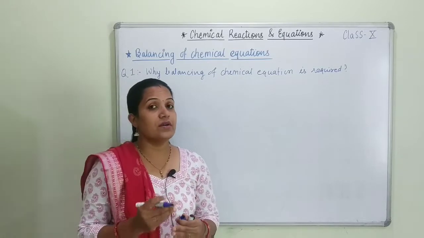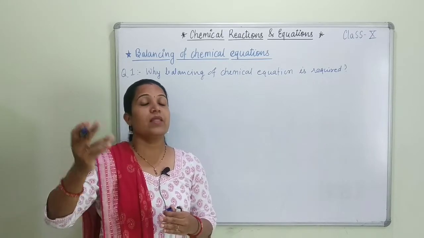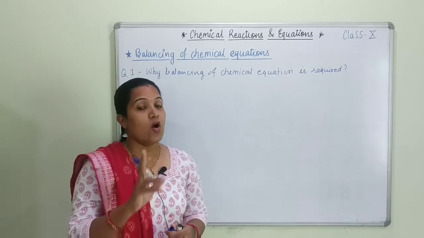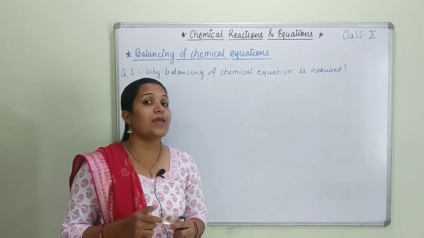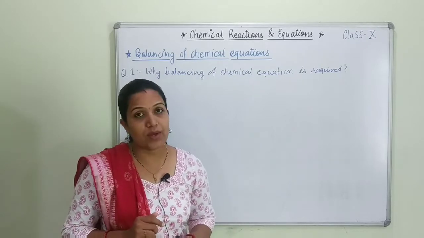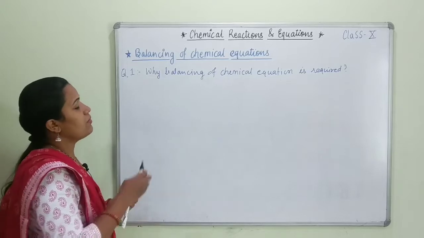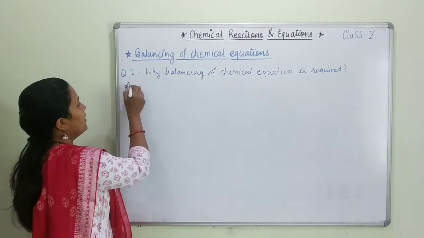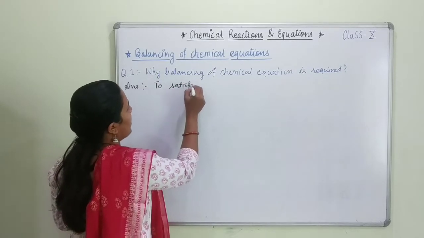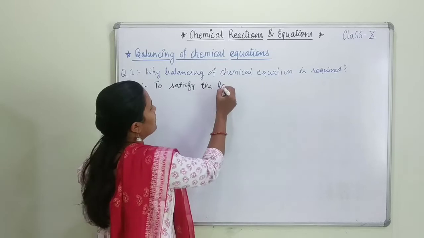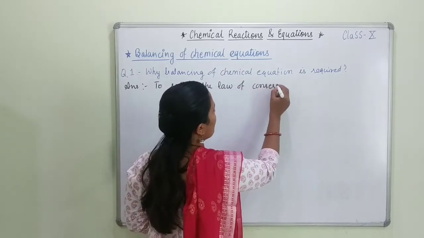You might have studied in science class of your previous sections like class 8th or 7th that a reaction is always written in balanced form. Then the question is why there is a need to balance the equation. So simply we will say that balancing of an equation is required to satisfy the law of conservation of mass.